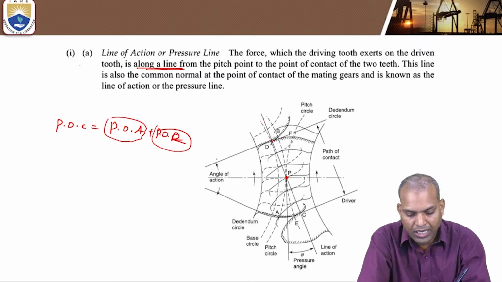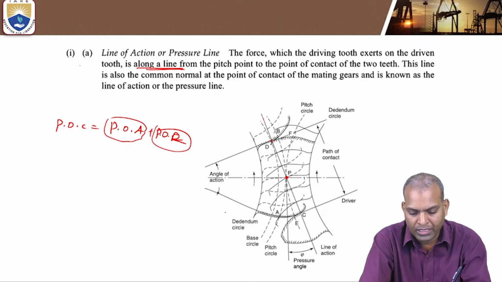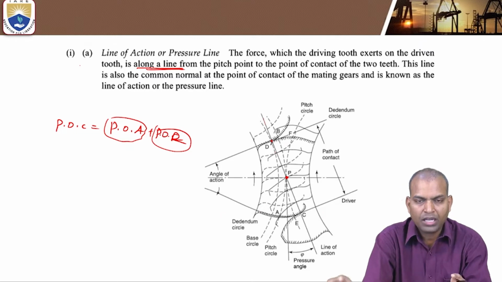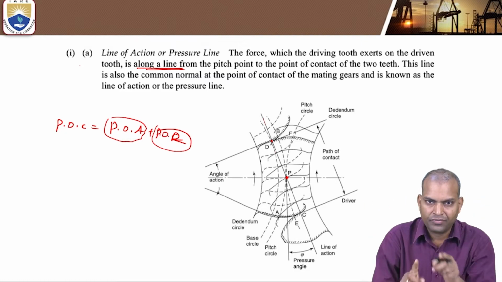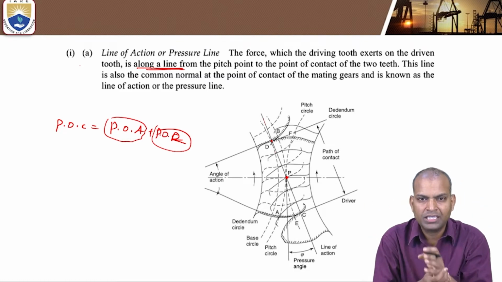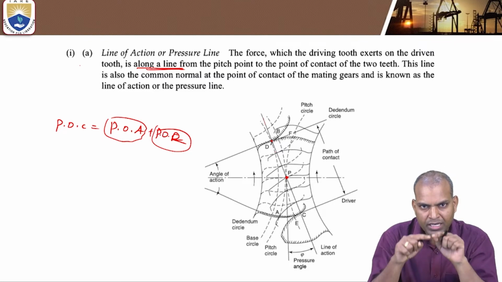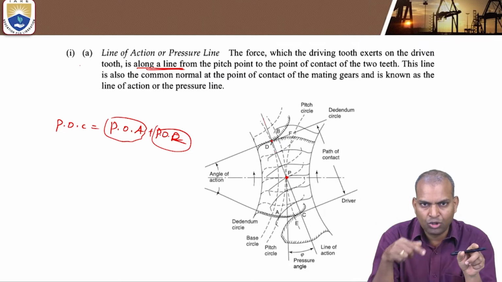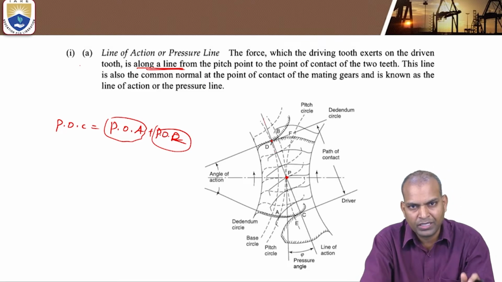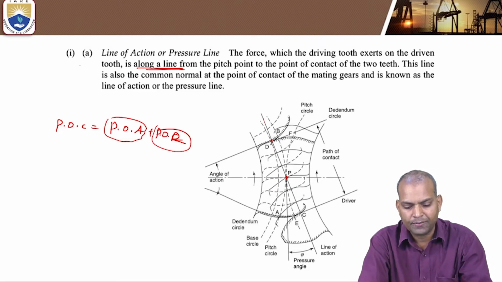Here, there are two types of wheels. One is the driver, another one is the follower. Both are rotating in opposite directions. Why are both rotating in opposite directions? It is in external mesh. If it is in external mesh, both rotate in opposite directions. If one is clockwise, the other will become counterclockwise.